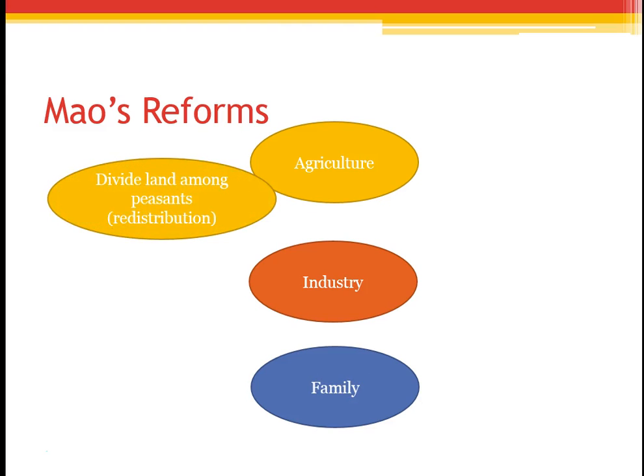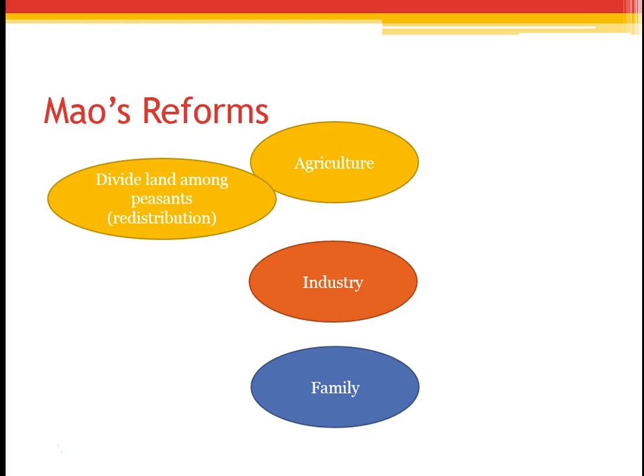The first reform is that he divided land among peasants, and this is known as redistribution, and this happened in the Soviet Union as well. We didn't necessarily go into too much detail there, but basically he collectivized all the farmland, so he brought all the farmland together, and then he redivided it up.